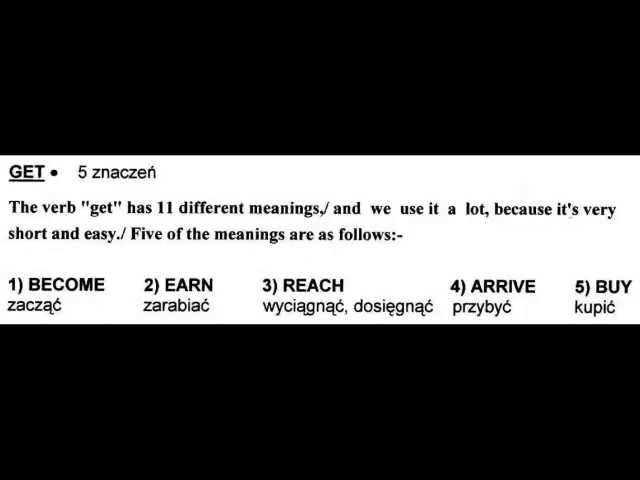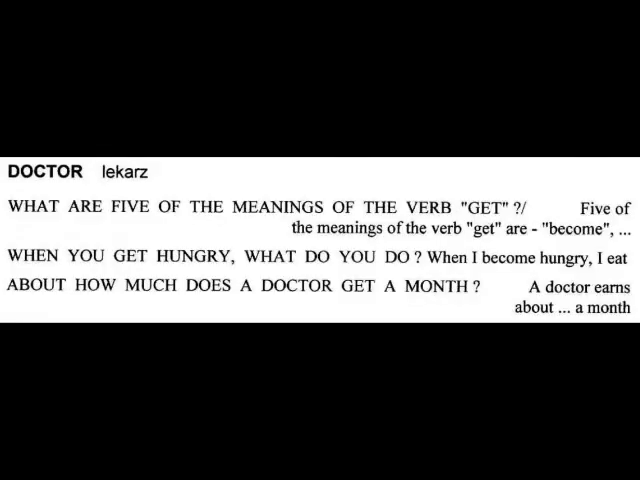Get. The verb get has 11 different meanings, and we use it a lot because it's very short and easy. 5 of the meanings are as follows. 1. Become. 2. Earn. 3. Reach. 4. Arrive. 5. Buy. What are 5 of the meanings of the verb get? 5 of the meanings of the verb get are become, earn, reach, arrive, and buy.